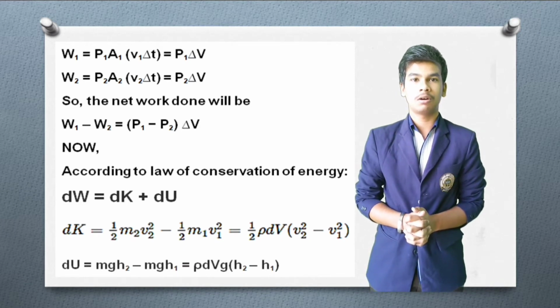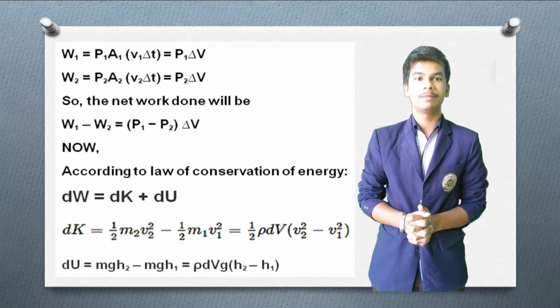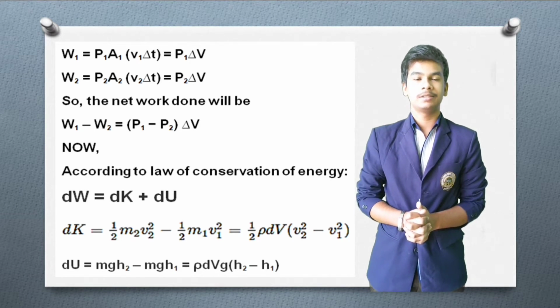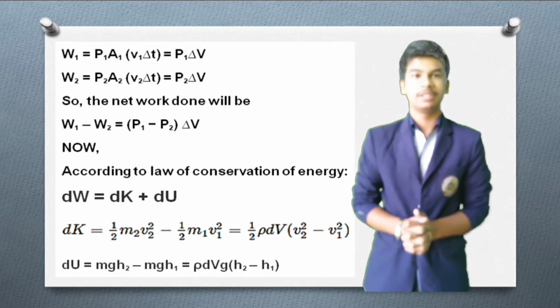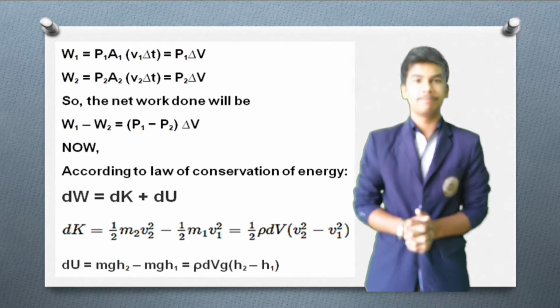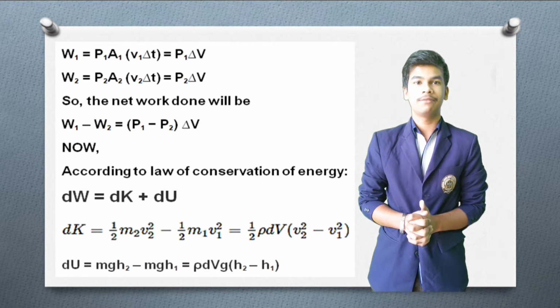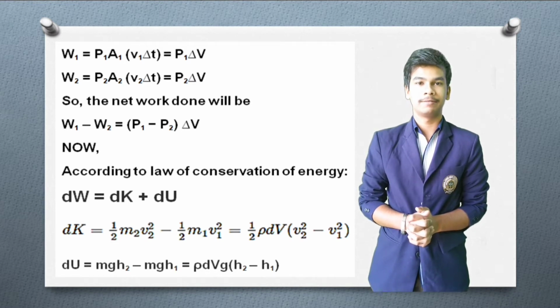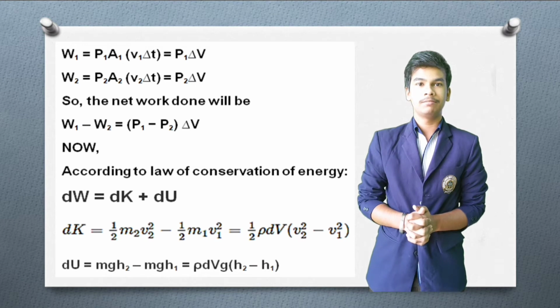So according to the law of conservation of energy, total work done is equal to kinetic energy plus potential energy. So small change in work done is equal to small change in kinetic energy plus small change in potential energy. Small change in kinetic energy will be half m2 v2 square minus half m1 v1 square, and small change in potential energy will be m g h2 minus m g h1.